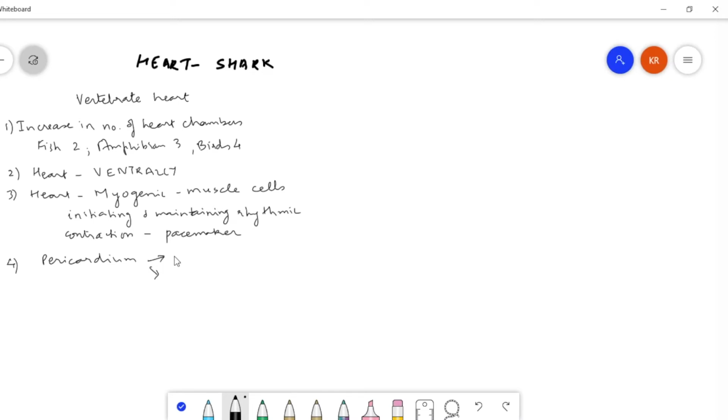One is the outer layer or parietal layer, and one is an inner layer called visceral layer, and in between these there will be pericardial fluid.